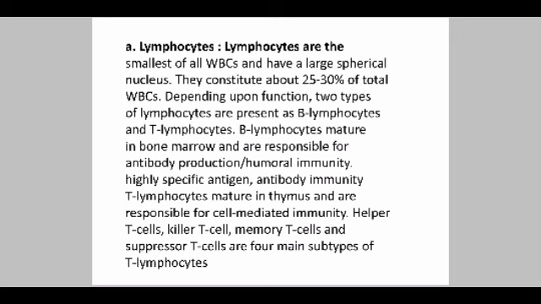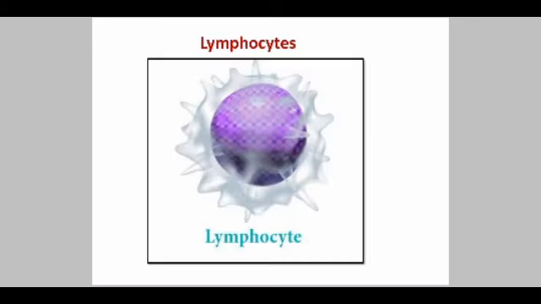B lymphocytes mature in bone marrow and are responsible for antibody production, the antibody immunity. T lymphocytes mature in the thymus and are responsible for cell mediated immunity. The helper T cell, killer T cell, memory T cell and suppressor T cell are the four main types of T lymphocytes.